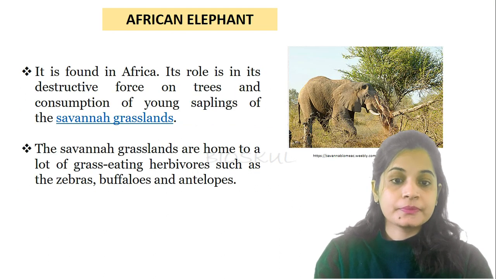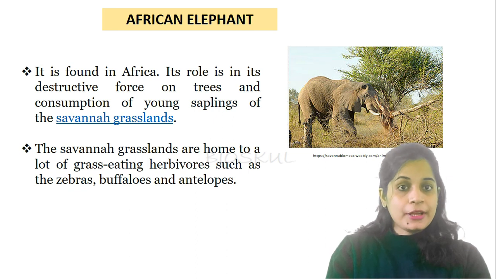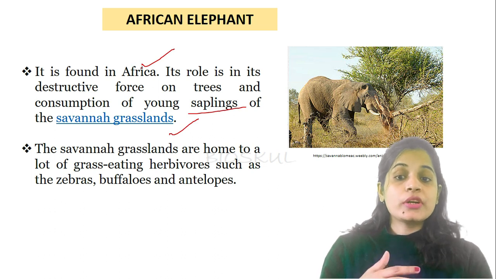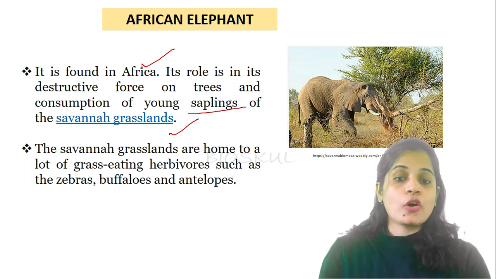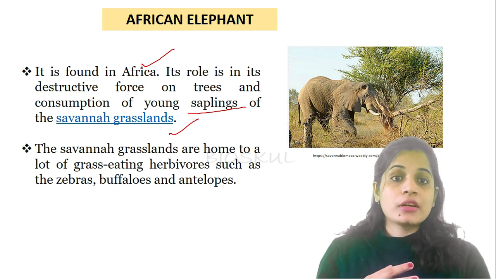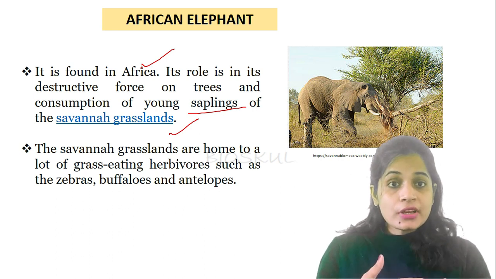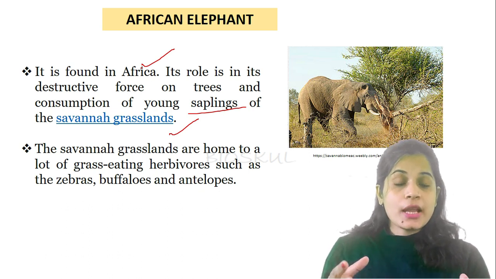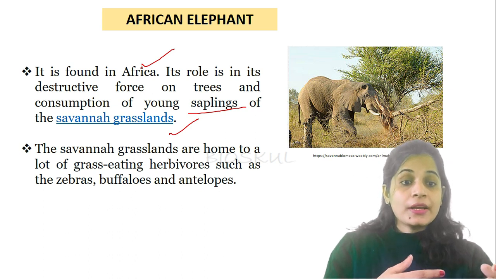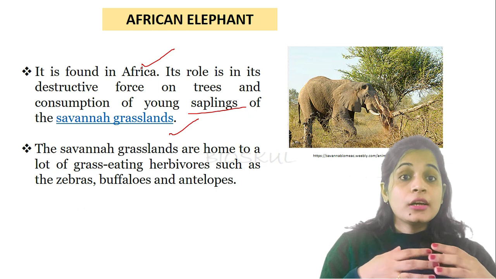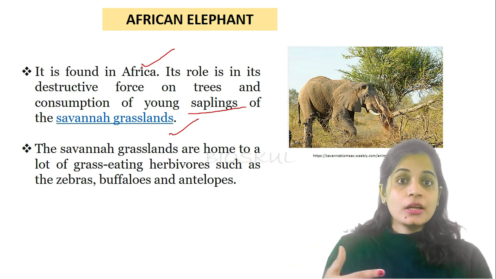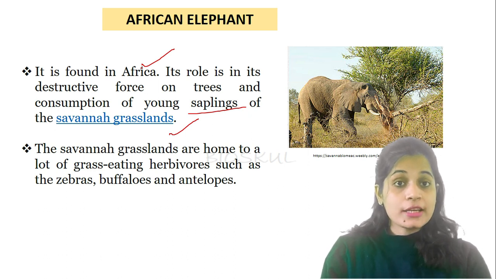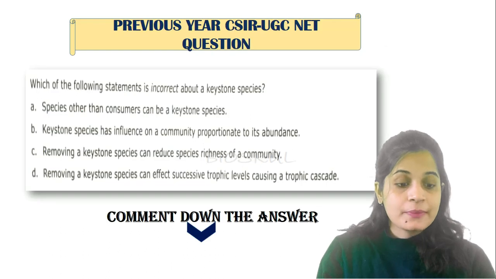keystone species. Another example is the African elephant. The African elephant is found in Africa, and its role is to destroy the large trees and consume young saplings of the savanna grassland. The savanna grassland is the home for many grazers like zebras, buffaloes, and antelopes. As the African elephants destroy the large trees, there is more space for the grasses. So here the African elephant also acts as a keystone species.